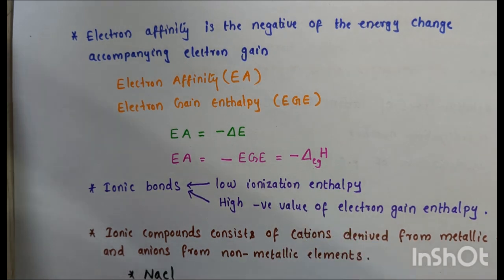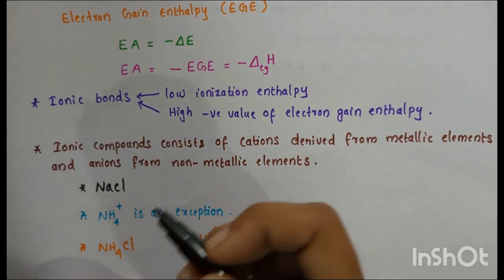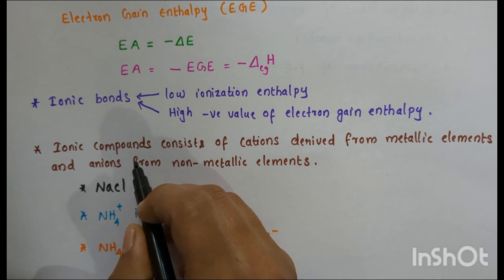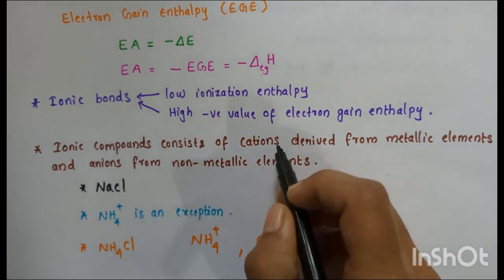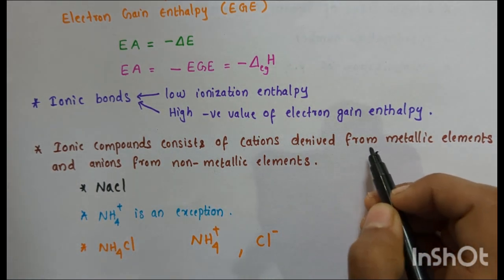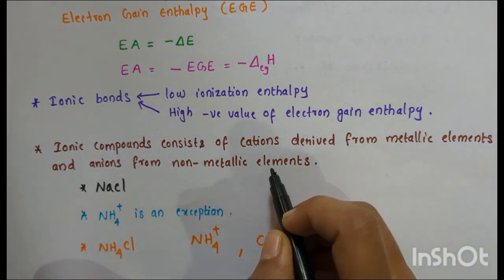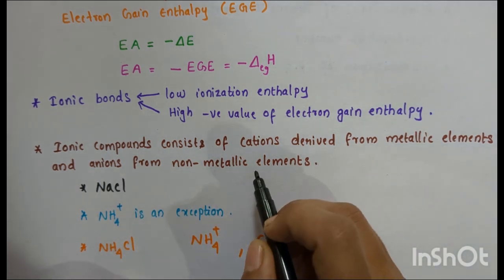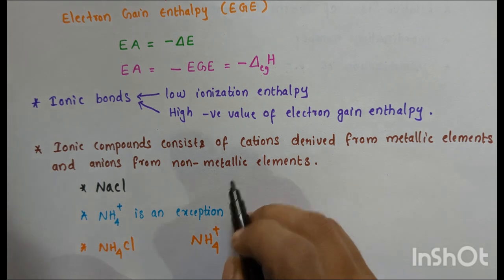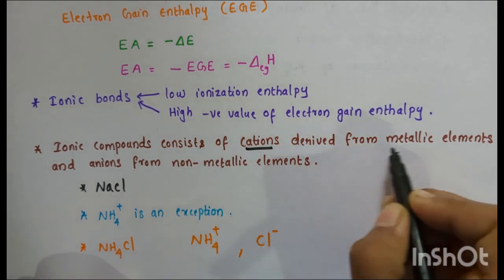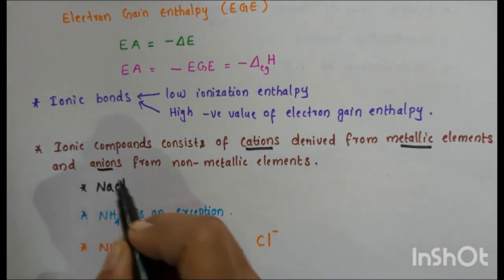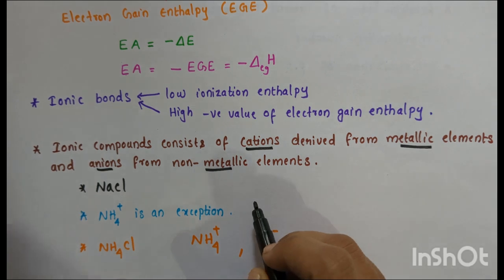Most ionic compounds typically consist of cations derived from metallic elements and anions derived from non-metallic elements.